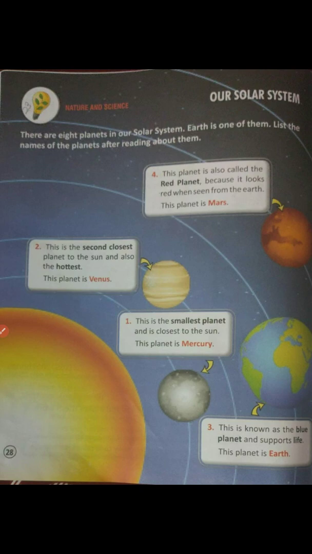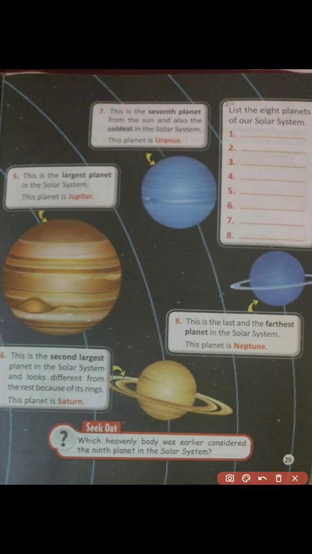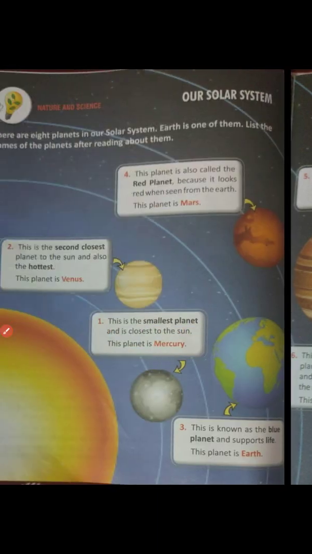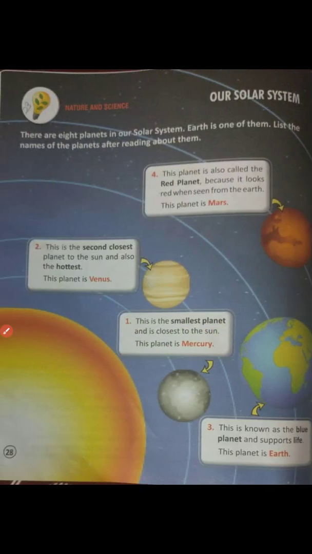There are 8 planets as you know. So, one exercise is also there. We will complete that. We are living on Earth and Earth is one of the 8 planets. So, you can see there is one exercise. List the planets. List the 8 planets of our solar system. And in your book, all the planets' explanations are given here with their numbers also.